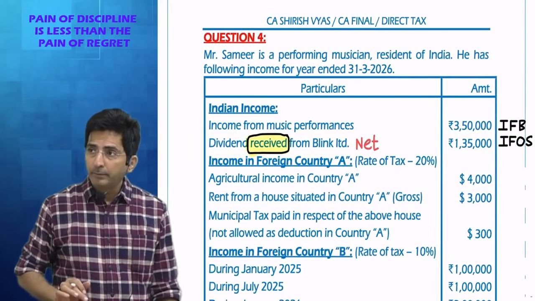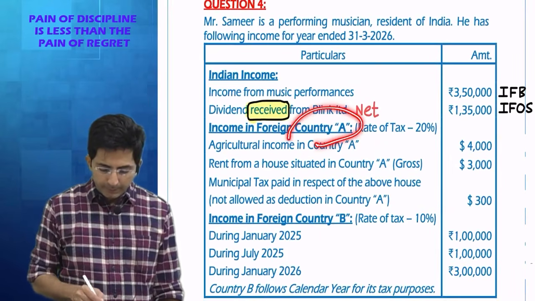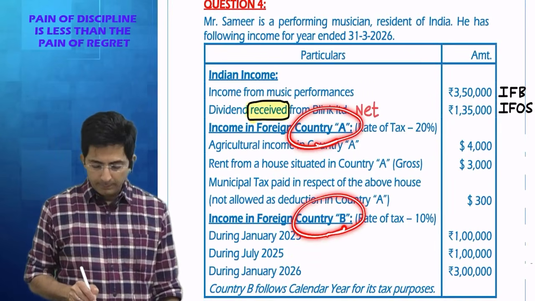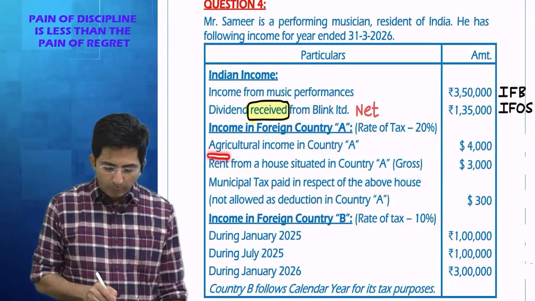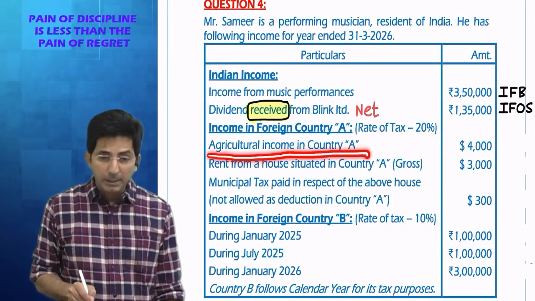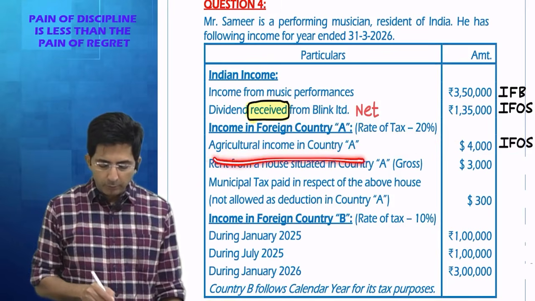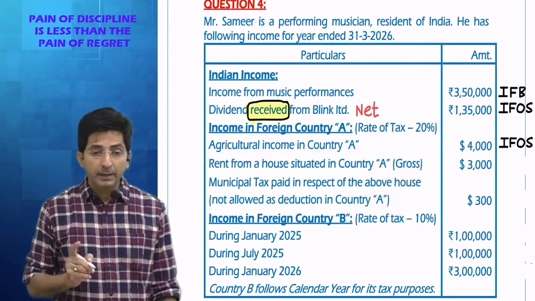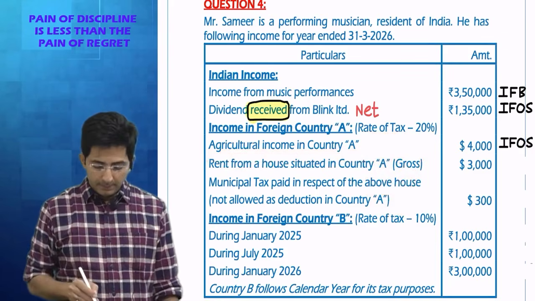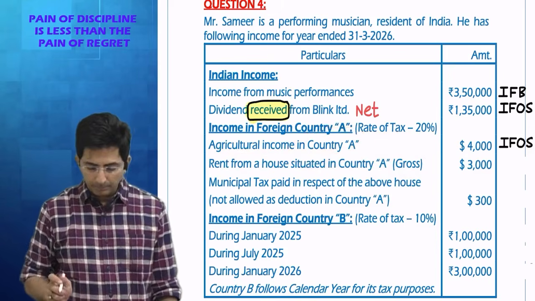Then next point. Income from foreign country A. See, there are two foreign countries where we are getting income from, and the tax rates are 20% and 10%. So one by one. What about agriculture income in country A? First tell me the head. Income from other sources. And here what is the common mistake? Students treat this as exempt under section 10(1). This is not exempt. Agriculture income is exempt if it is in India. Here the agriculture activity is happening in a foreign country, so it is not exempt, it will be taxable.